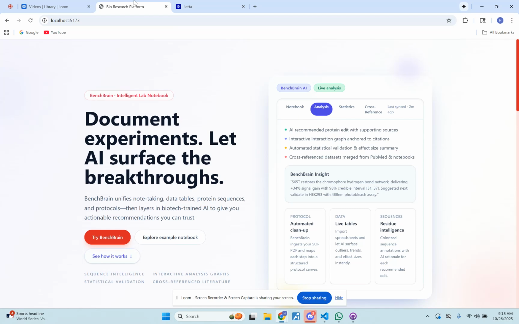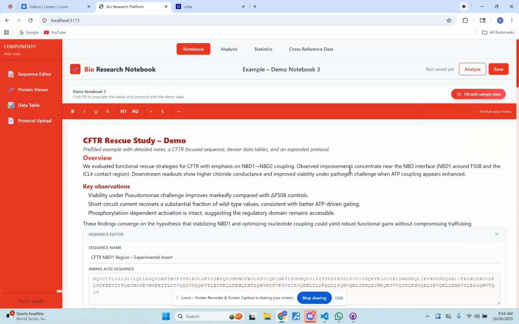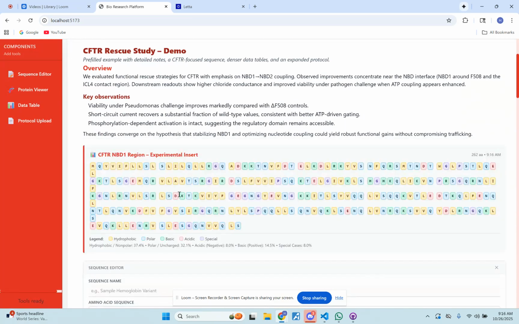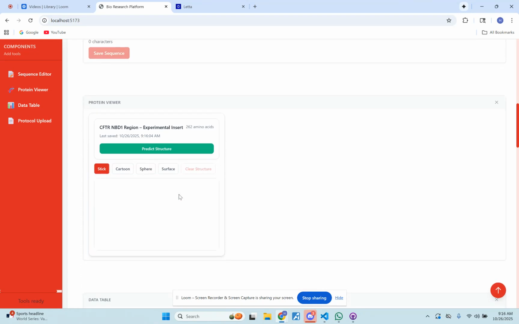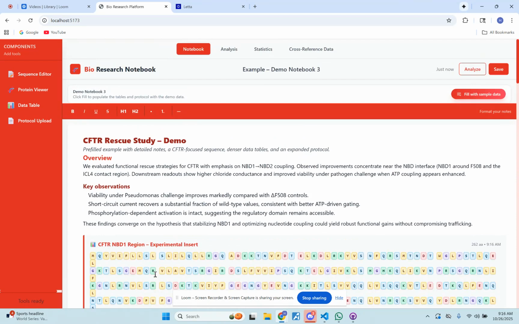That's why we created BenchBrain, a program that has access to your entire laboratory notebook, which I'm going to open right now, that we've built. So it has access to your entire laboratory notebook, all of the data, all of your results, your hypotheses, your sequences that you can see right here. It has all the context that a researcher would have. But it also has AI analysis enabled.